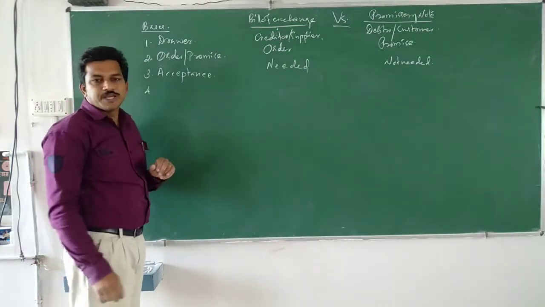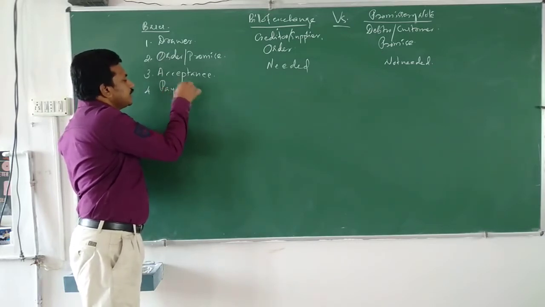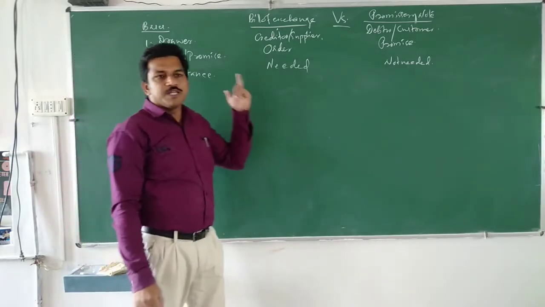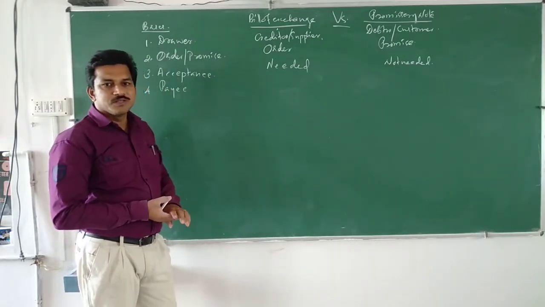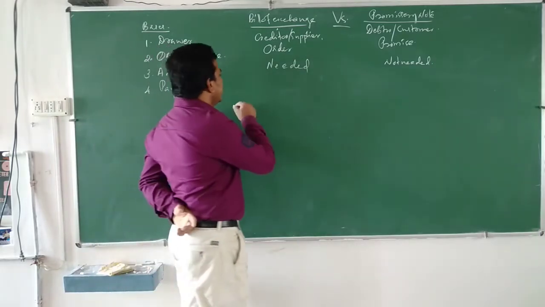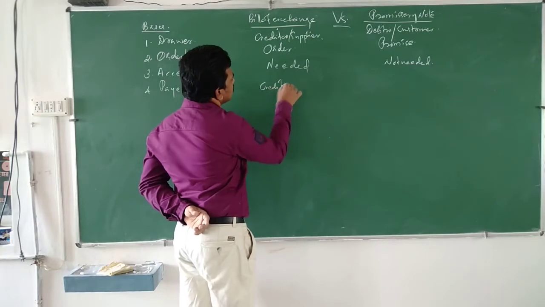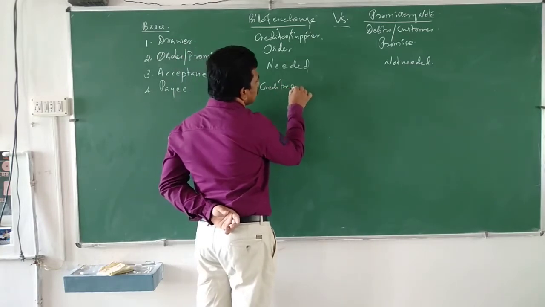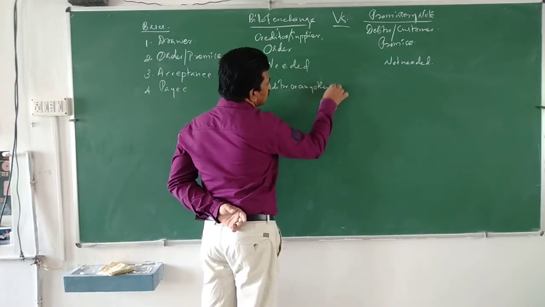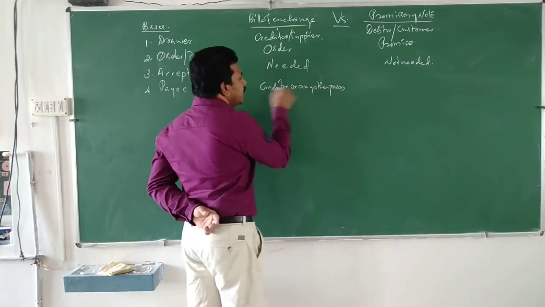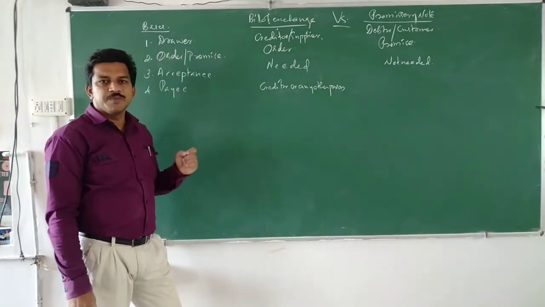Okay, then the fourth point, drawee, we have written. Next, payee. Who will be the payee in a bill of exchange? It may be the creditor or any other person, including the bearer also. For a promissory note, who will be the payee?